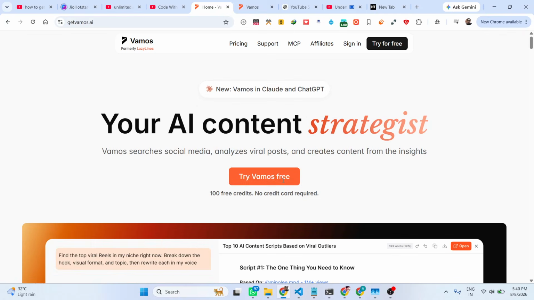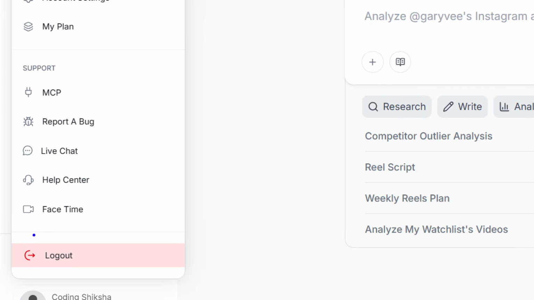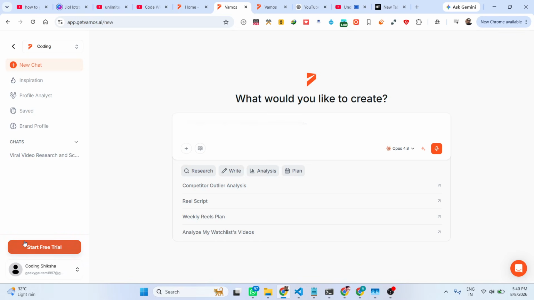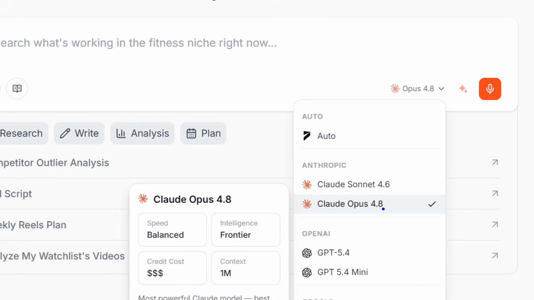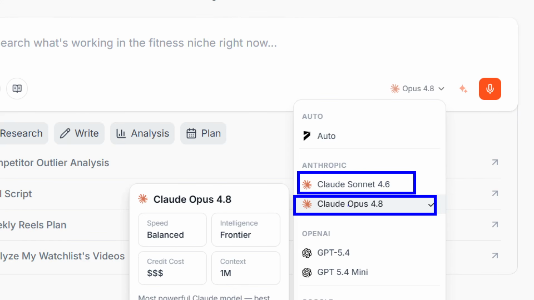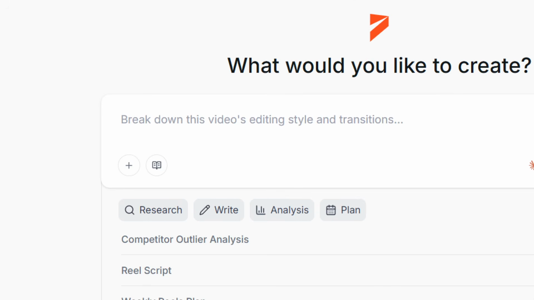No credit card required. So you click on try for totally free, and then you simply sign up. I've already signed up, and you will see we have a free account right here. It gives you a free trial. And inside the model, they offer you free access to Claude Opus, the latest version of the model, and Claude Sonnet. Right here, you specify what sort of thing you want to generate.